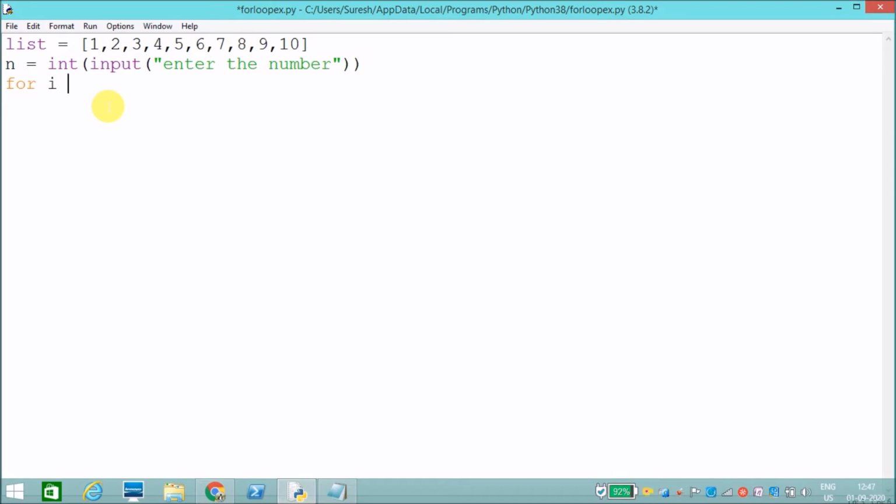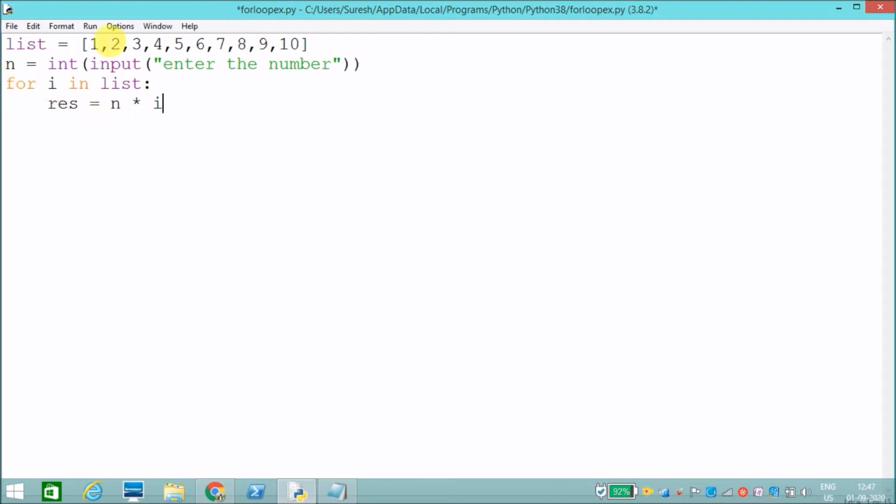For i in the given list, result, just creating one variable, is equal to the given number times i.